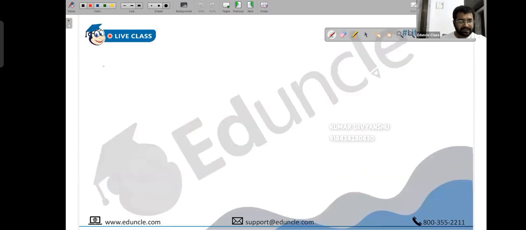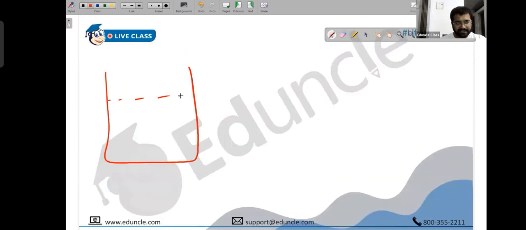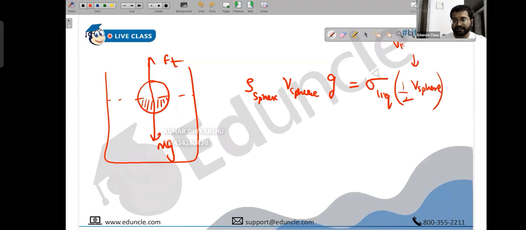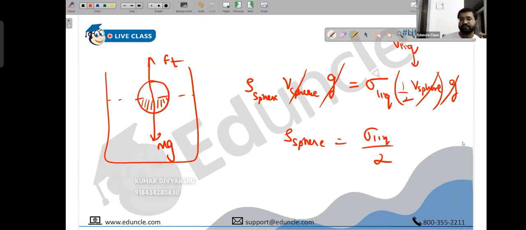But suppose it was a partial submergence case, something like this. Let's say exactly half of the solid was inside, then we would have density of sphere into volume of sphere into gravity, which is mg basically, equal to upthrust. But when it comes to upthrust, it is sigma, the density of the liquid. Now the amount of liquid that will be displaced is only half of the volume of sphere. I hope you have understood this. Into gravity. So g gets cancelled, volume of sphere gets cancelled, and you have a relationship: the density of sphere will be equal to density of liquid by 2. We have a relationship here.